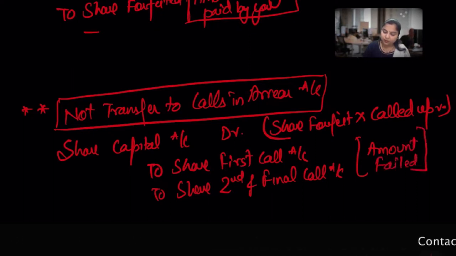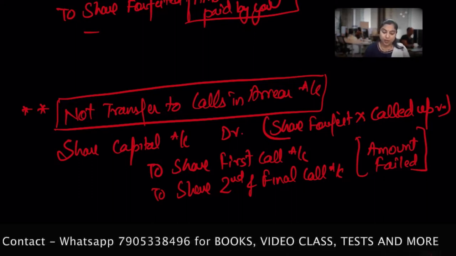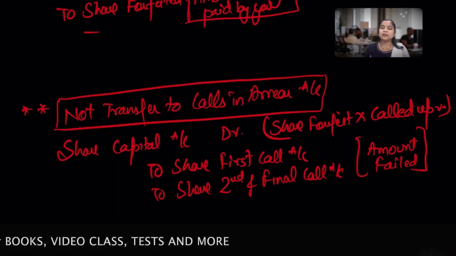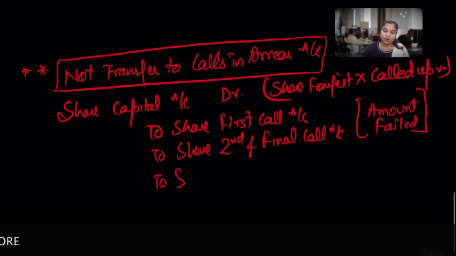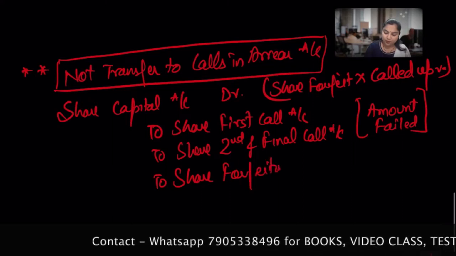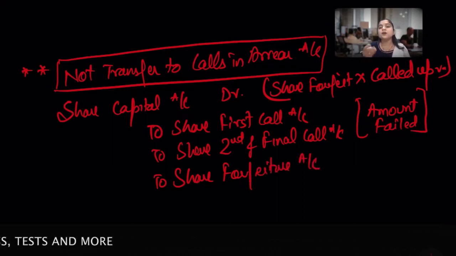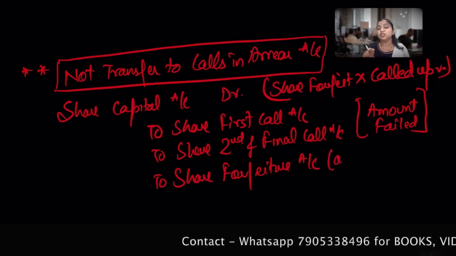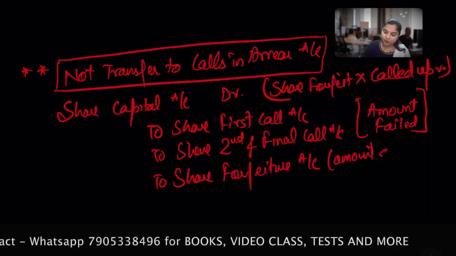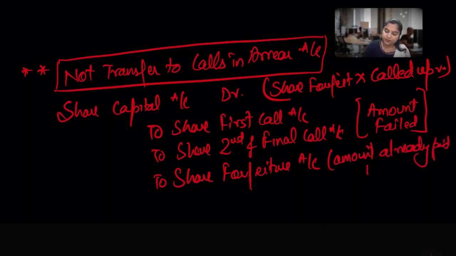Amount failed, whatever the amount you failed to pay. I already told you, try to practice the same way. So again, to share forfeiture, what you have already paid, what you are forfeiting, which has already been paid by you, being a shareholder. So amount already paid.